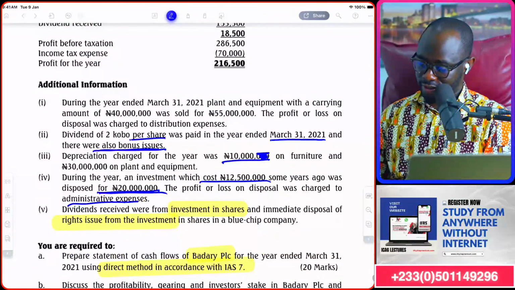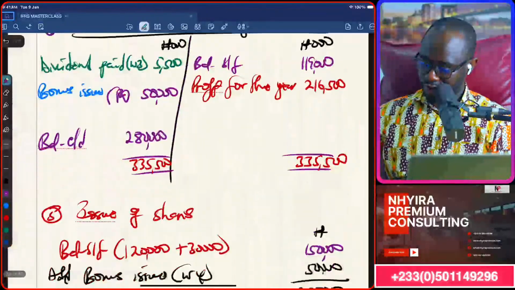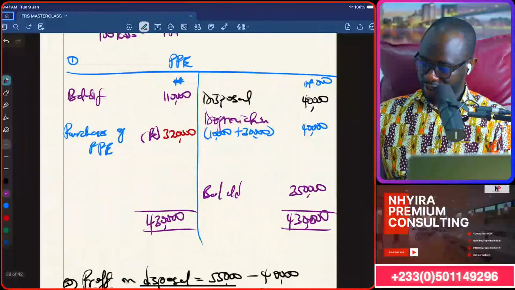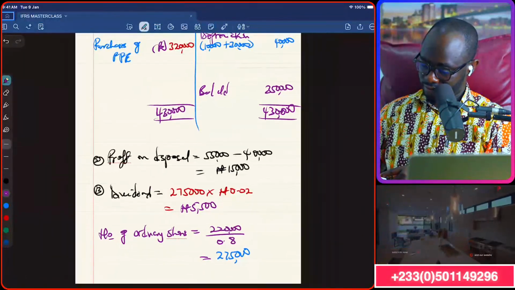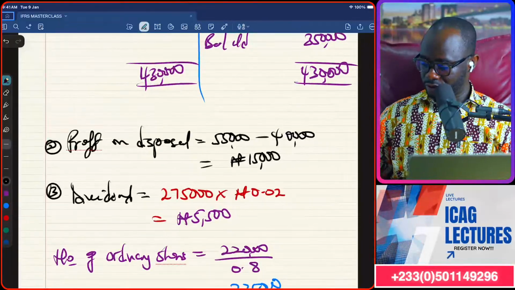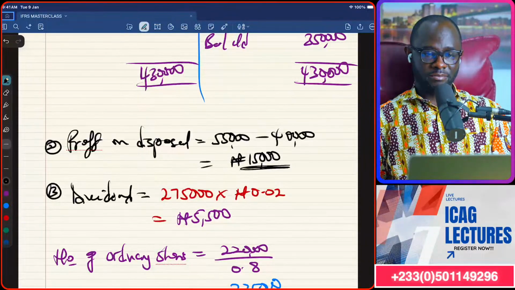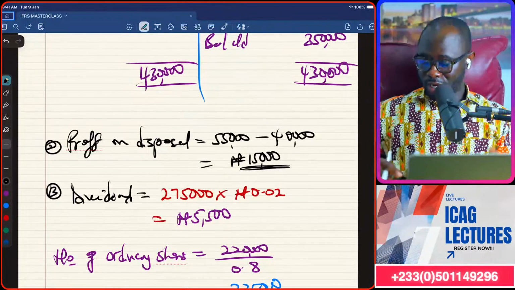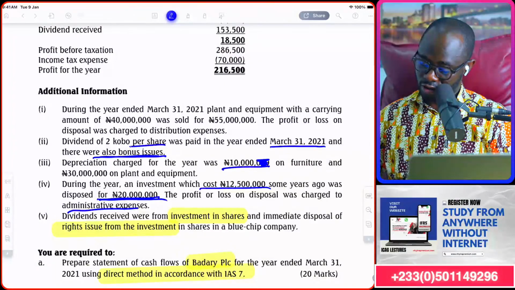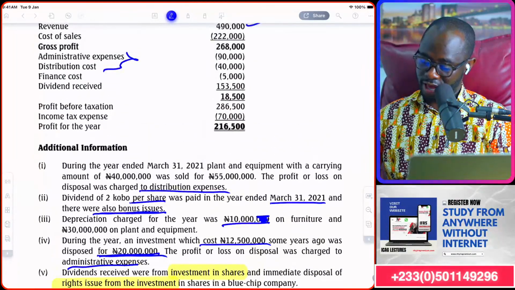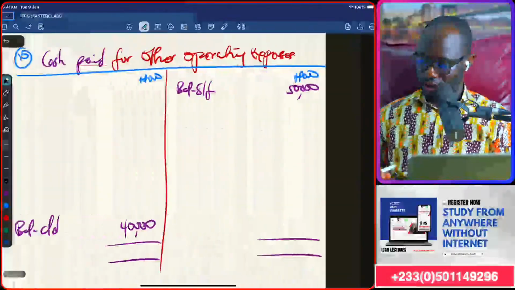Number one was the profit from the disposal that we worked out. Profit from the disposal. That's a non-cash item there, but it was added because if you remember, we were told that this is included in distribution expense.